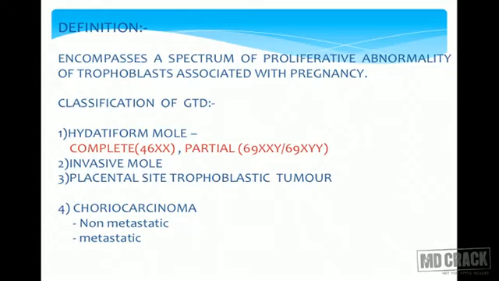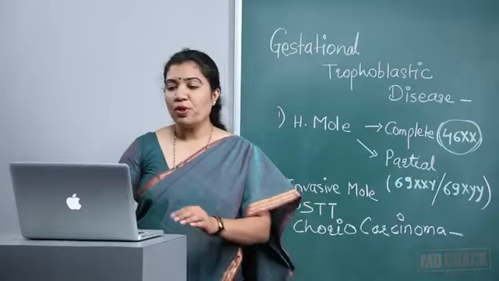Then there is invasive mole, then there is placental site trophoblastic tumor, and then the last variety, which is the most malignant cancer, that is choriocarcinoma. So let's see one by one.